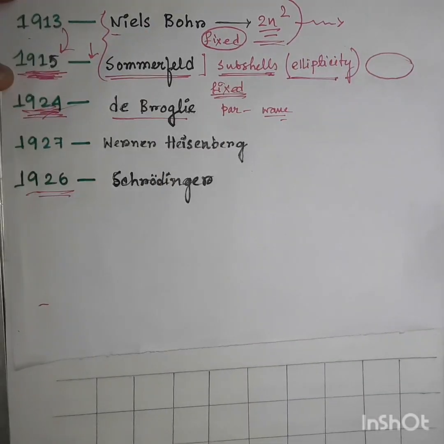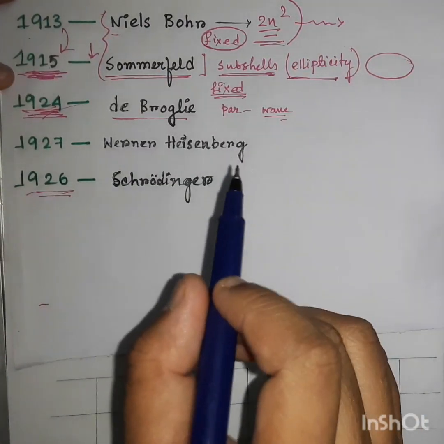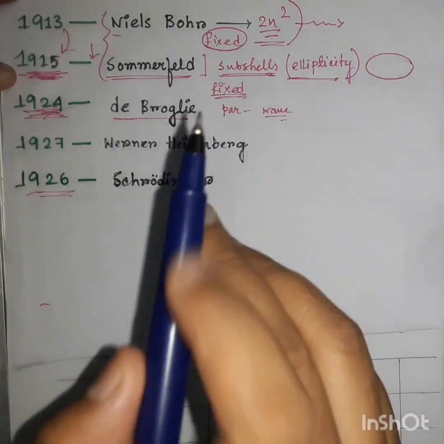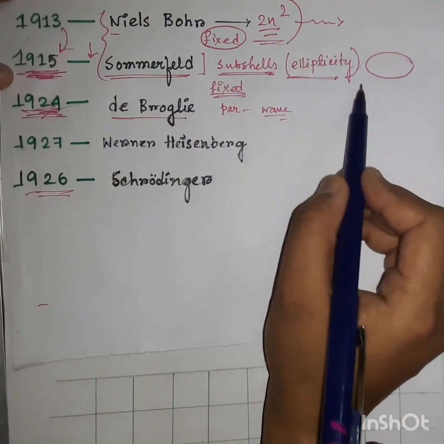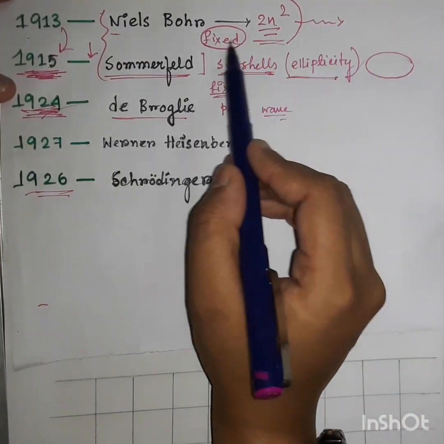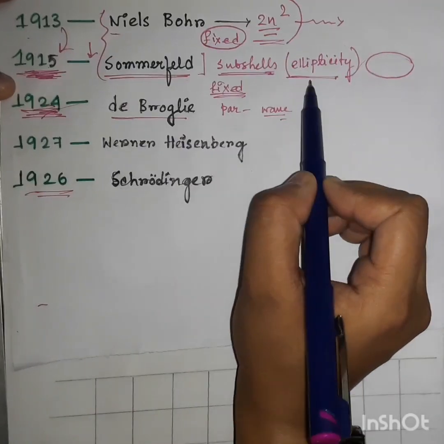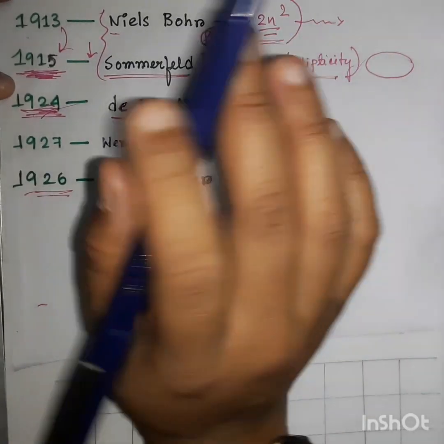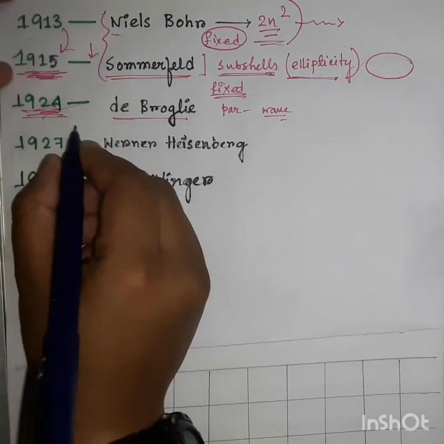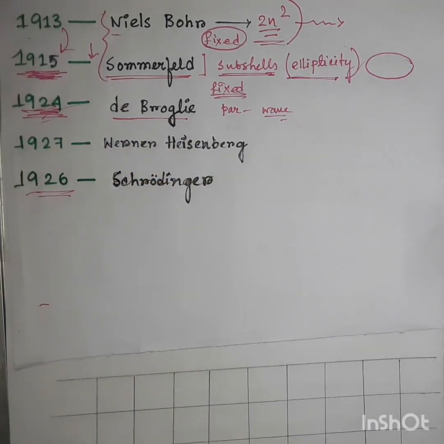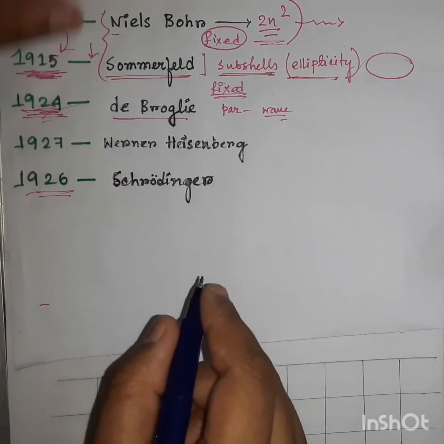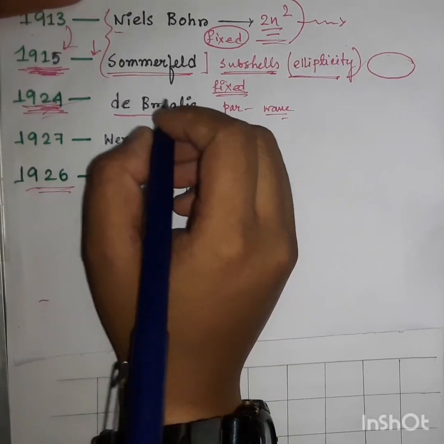But still, he fixed those electrons in those elliptical paths. So Niels Bohr as well as Sommerfeld fixed the electrons in circular or elliptical paths. In the meantime, in the year 1925, de Broglie came and discovered the wave-particle duality nature of the electron.